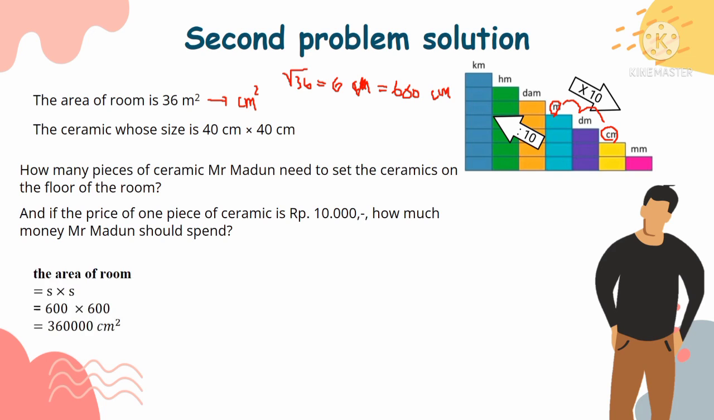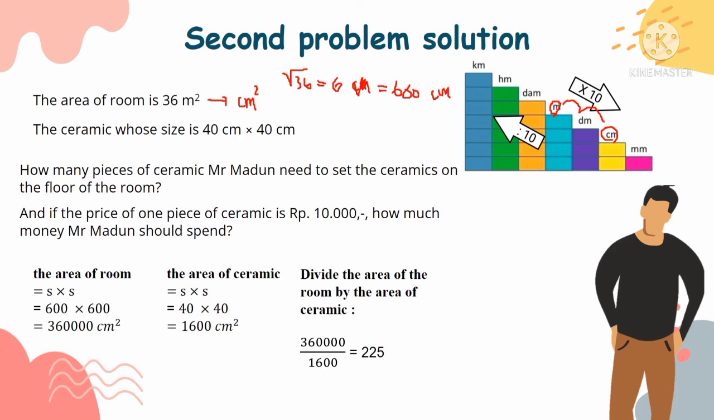Okay, next we find the area of the room equals S times S equals 600 times 600 equals 360,000 square centimeters. The area of ceramic equals S times S equals 40 times 40 equals 1600 square centimeters. Then divide the area of the room by the area of ceramic. 360,000 over 1600 equals 225.